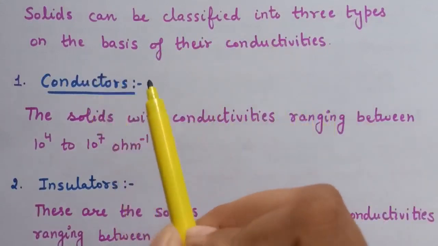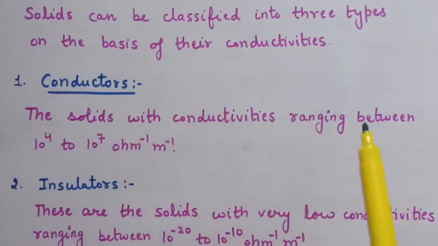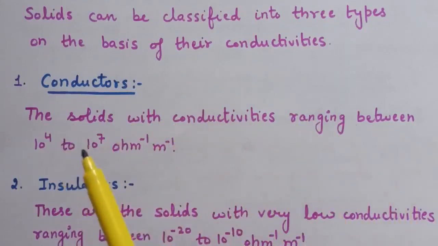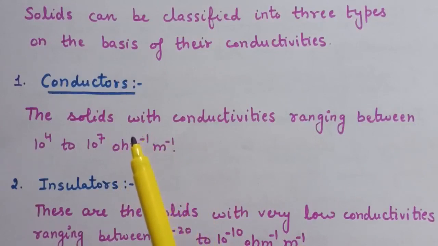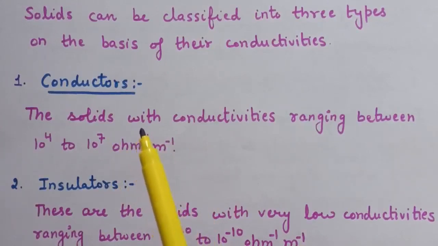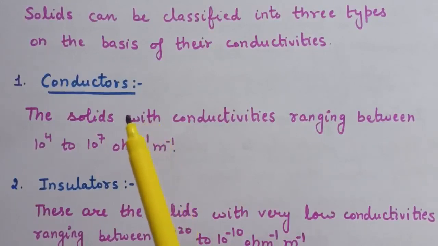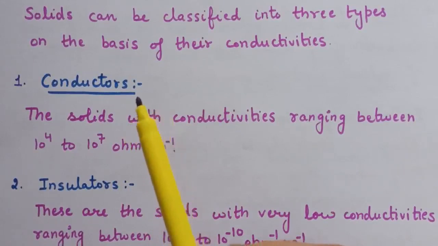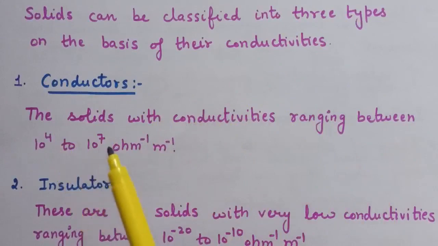First is conductors. The solids with conductivities ranging between 10 to the power 4 to 10 to the power 7 ohm inverse meter inverse are called conductors. Metals have conductivities in the order of 10 to the power 7 ohm inverse meter inverse and are good conductors. So conductors are those in which the conductivity is ranging between 10 to the power 4 to 10 to the power 7.